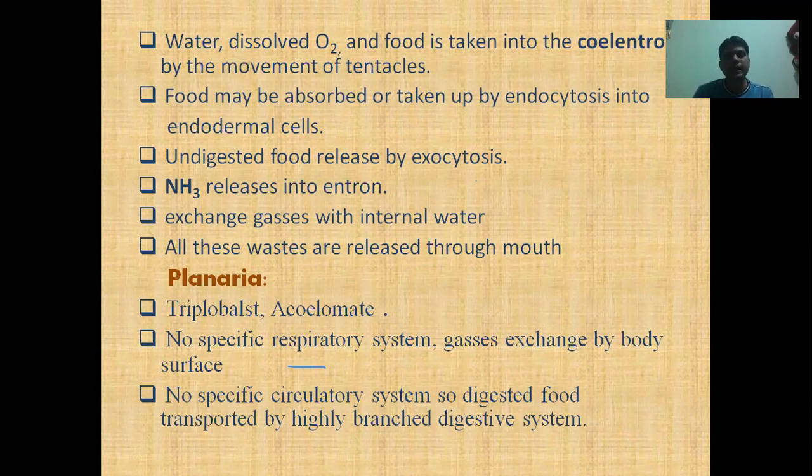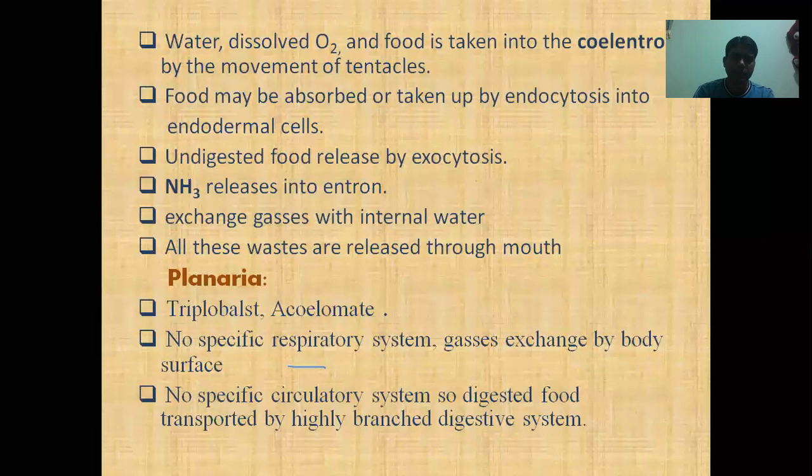As you know, hydra contains a sac-like digestive system, means it has only a single opening. And an animal which has a sac-like digestive system performs two types of digestion, intracellular and extracellular. Extracellular digestion takes place within the body cavity, which is called coelenteron. If food is completely digested in the coelenteron, that digested food is absorbed by the cell. Food which is not digested here is phagocytosed by the endodermal cell, and further digestion takes place within the cells.